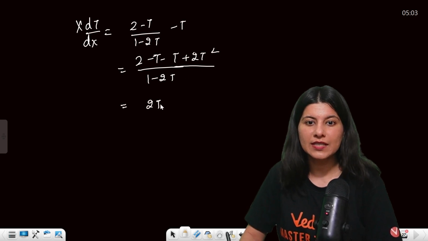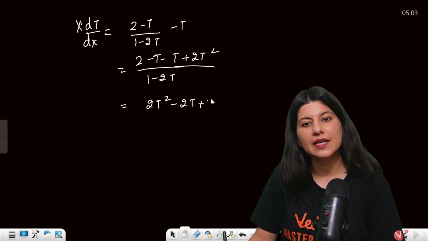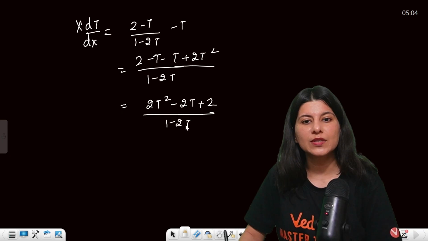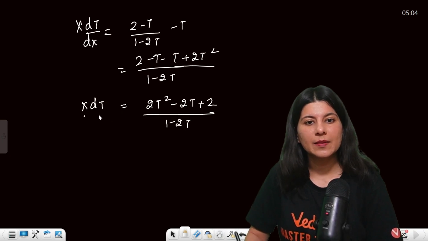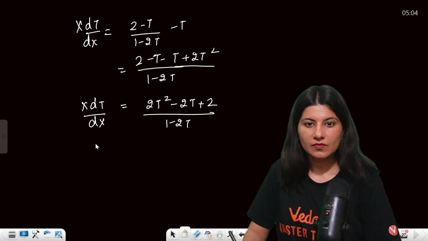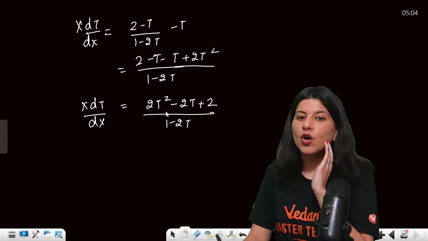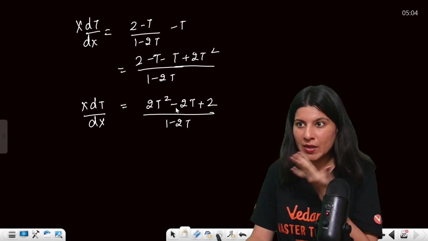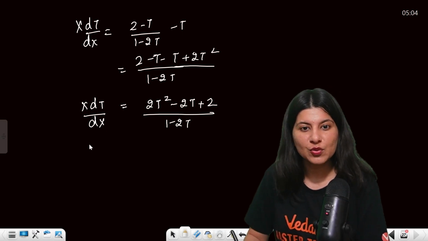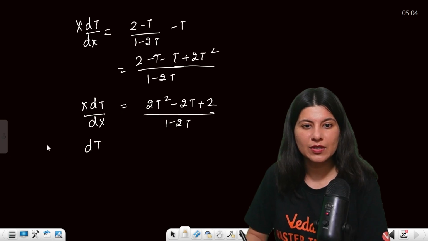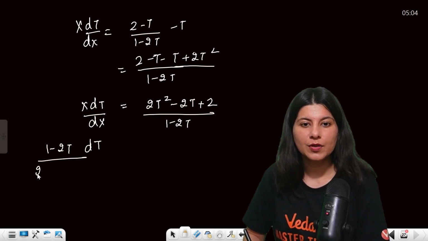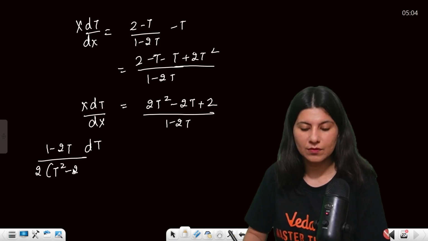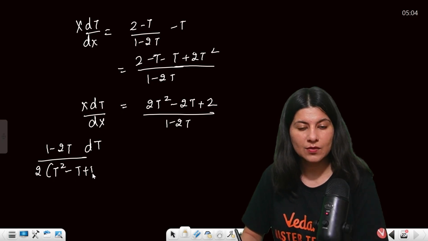So this is 2t square minus 2t plus 2 upon 1 minus 2t, correct? x dt by dx. Now 2 you can take common, but t square minus t plus 1 you cannot factor. So this is going to be 1 minus 2t upon 2 times t square minus t plus 1, and this is dx by x.